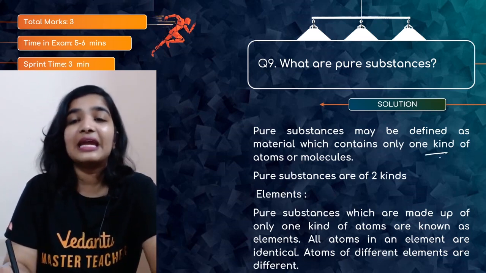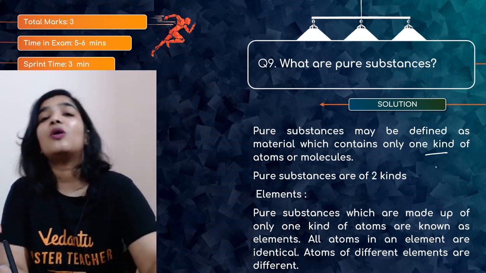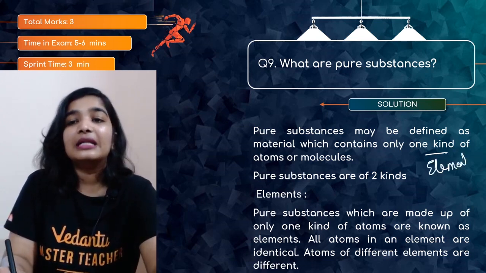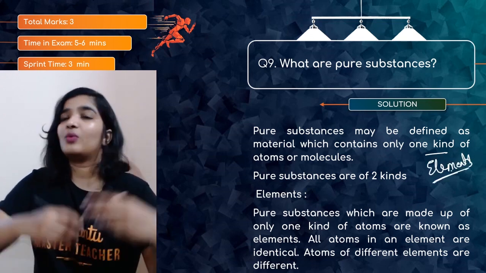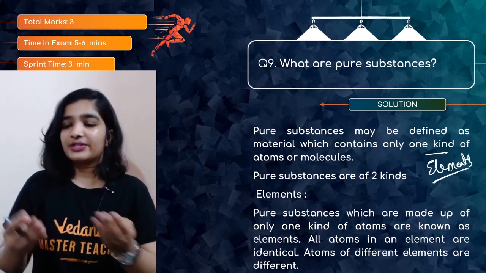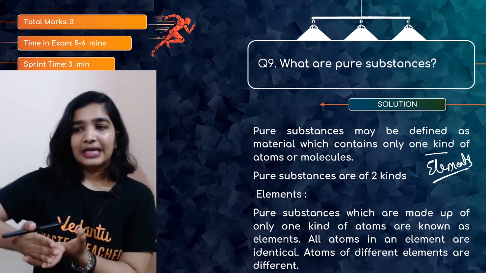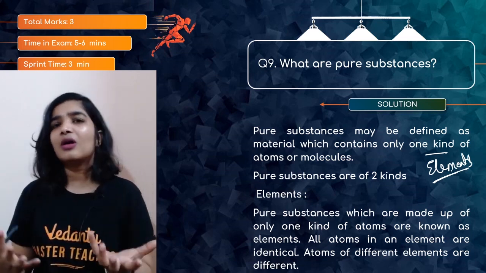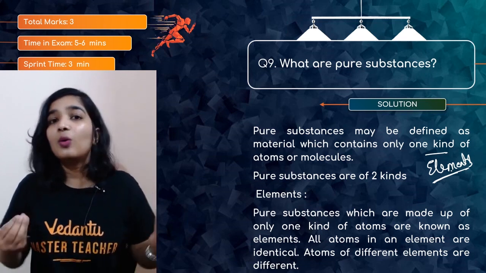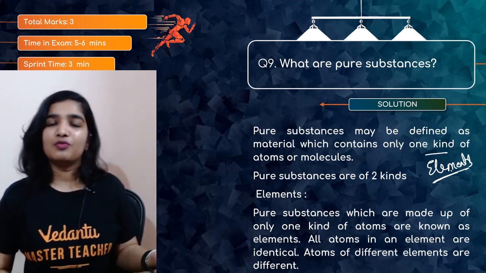When I say atoms or molecules, we have all these elements in the periodic table, or whatever is there in this universe, and they are considered pure. Because if I take iron, even if I use any physical or chemical method to break it down, you will end up getting only iron atoms. I have water.